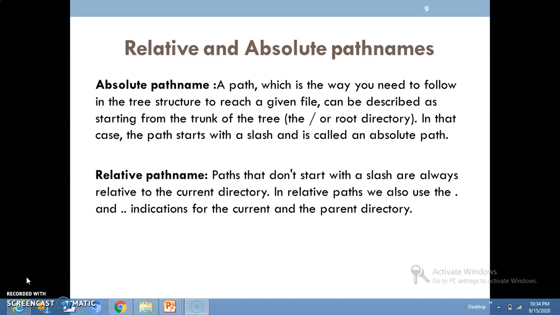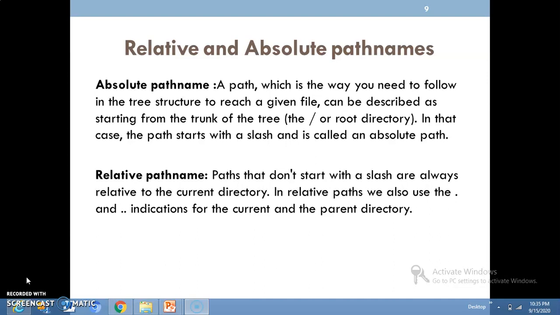If the path name does not start with the /, then it is relative to the current directory. Such a path name we can call a relative path name. Then what do you mean by relative? For that we are using two symbolic notations: one is a dot and one more is two dots. A single dot represents the current directory and two dots represent the parent directory.